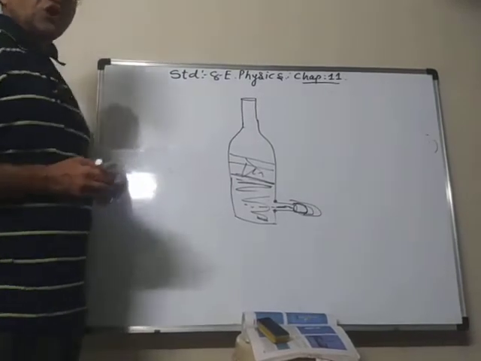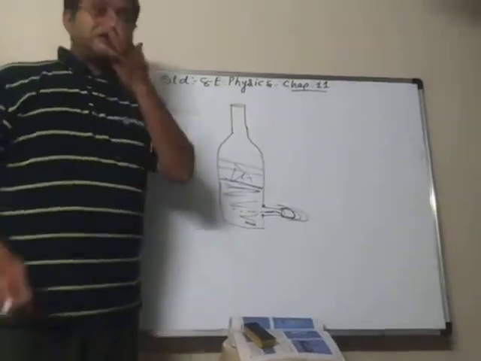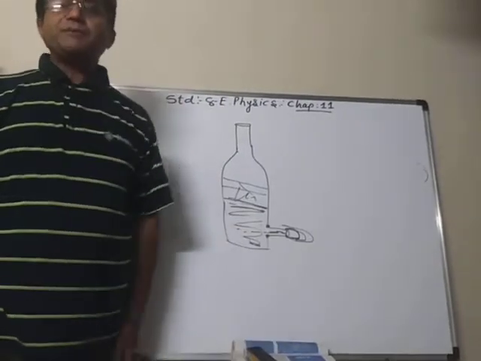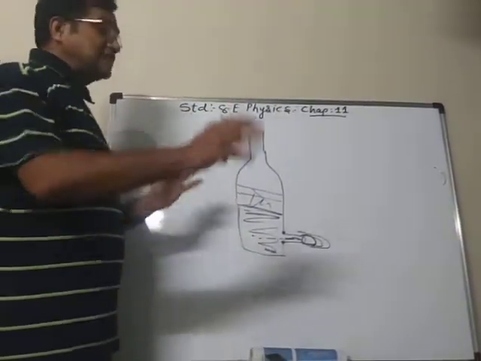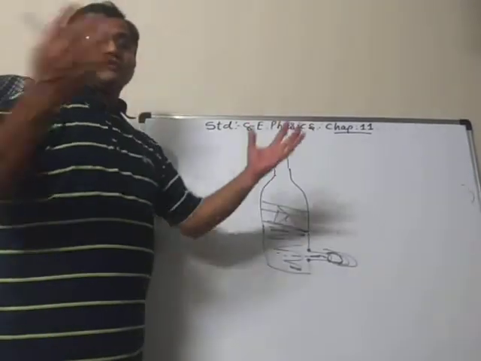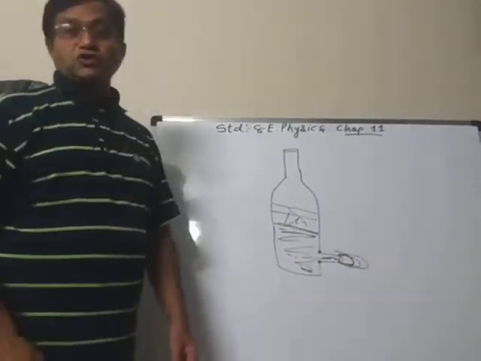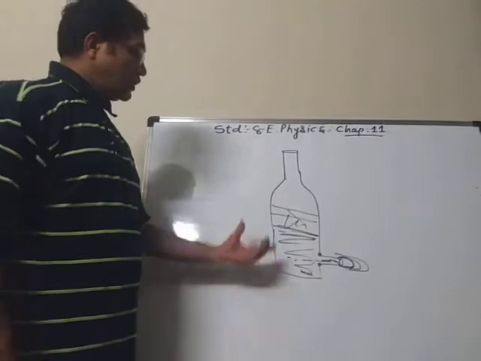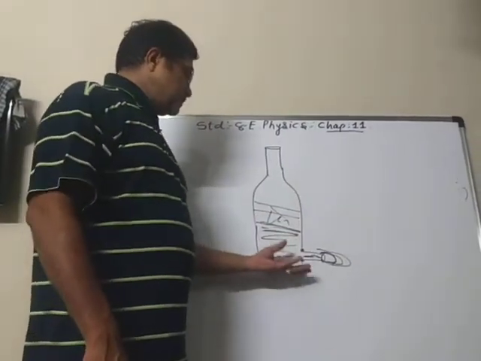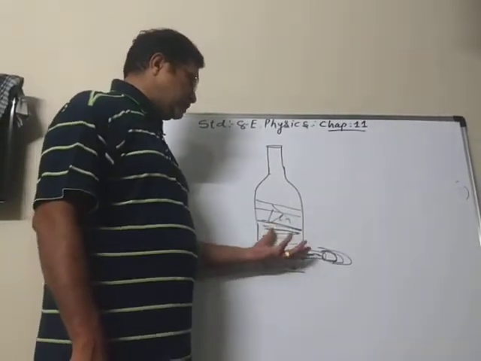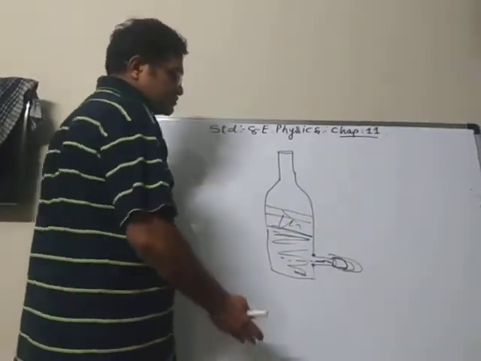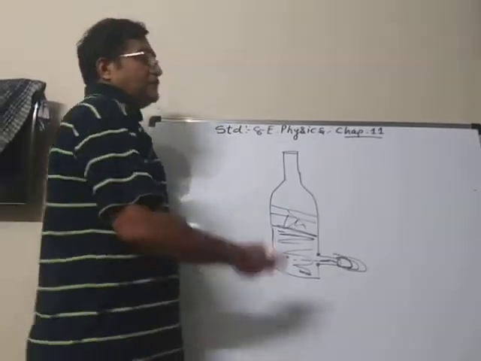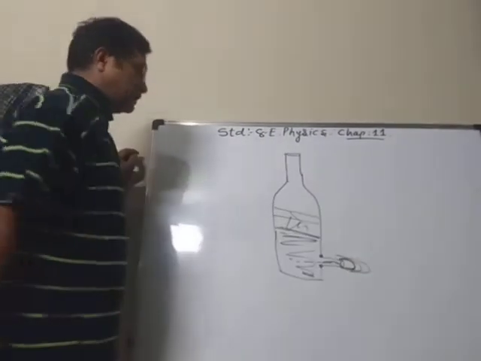It shows that the liquid not only exerts pressure downwards, but it exerts pressure on the wall of the container also. Because of this pressure, water is pushed to that side, and as the balloon is there, the balloon bulges.